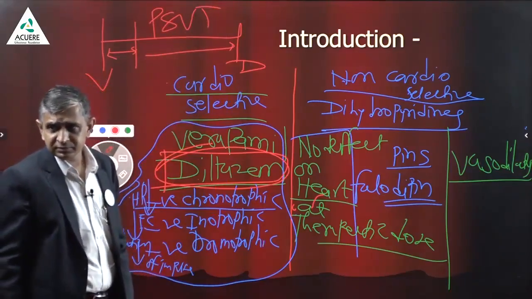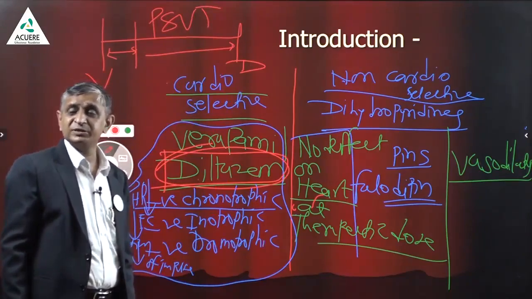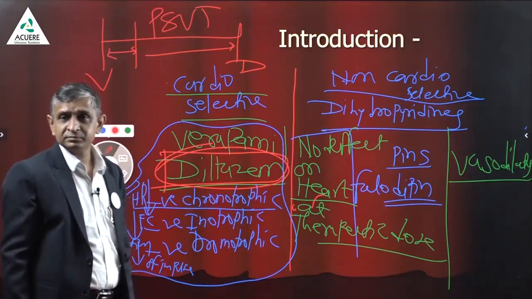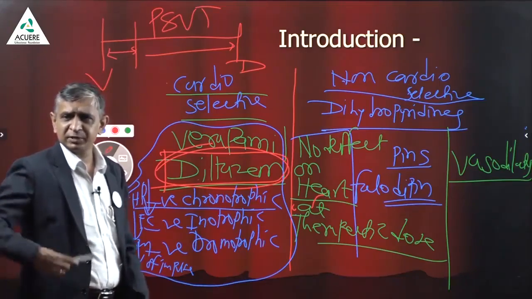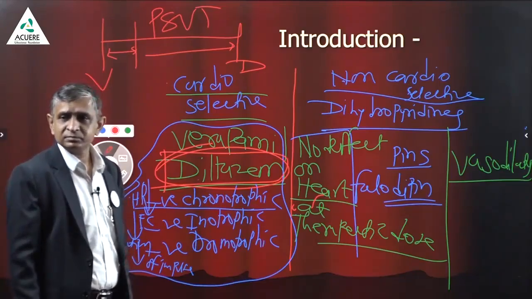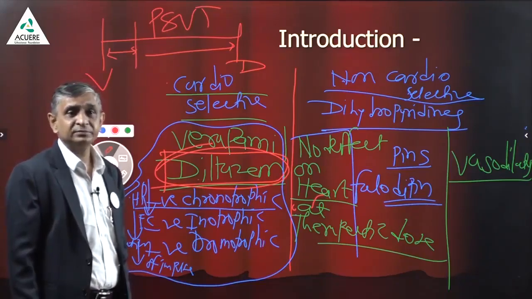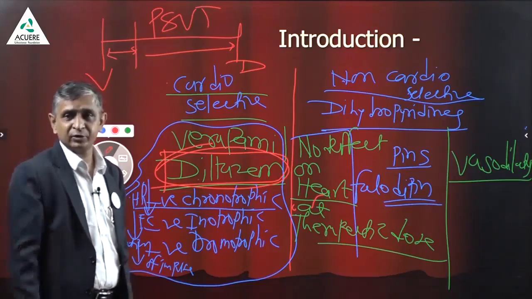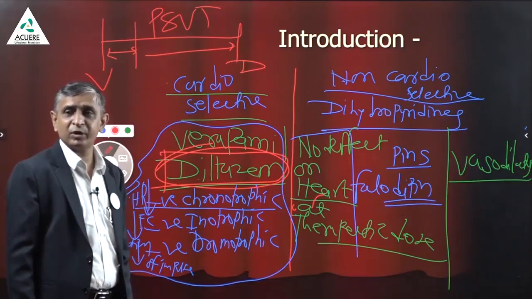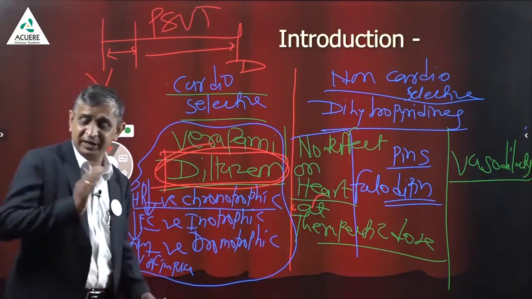Paroxysmal supraventricular tachycardia. Paroxysmal means intermittently coming. Supraventricular tachycardia, SVT, yesterday I told you. The distance between the two R waves reduces and the heart rate is above 150. It is likely to be a case of SVT. And it is happening intermittently.